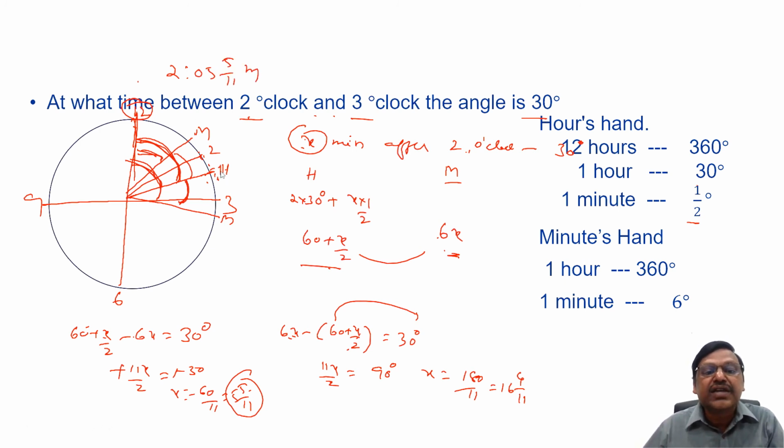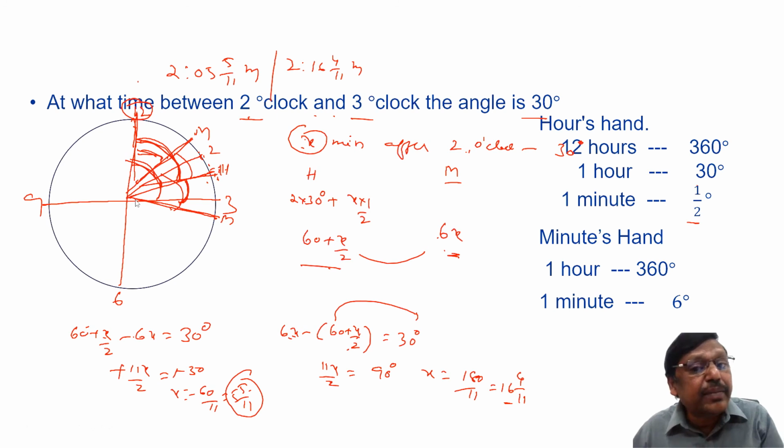That's what I'm saying. The hour hand will be here, the minute hand will be somewhere here. That's one time. Second time, x value is 16 4 by 11 minutes, which means, as I said, the hour hand may be here, the minute hand will be crossing here, and that 216 it will be happening. So there are two possible answers.